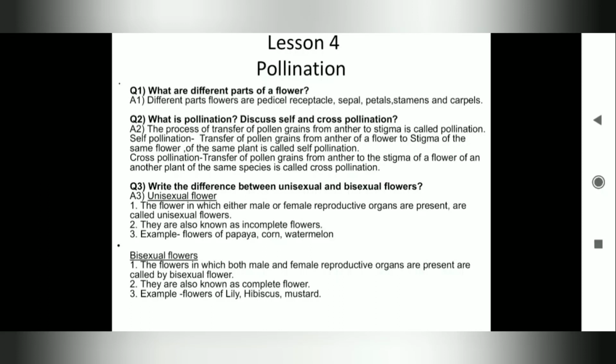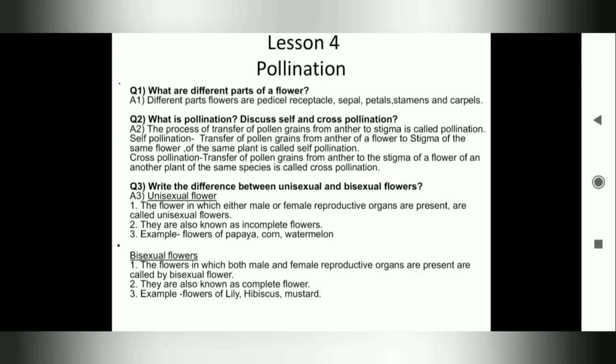Self-pollination. Transfer of pollen grains from anther of a flower to stigma of the same flower of the same plant is called self-pollination. Cross-pollination. Transfer of pollen grains from anther to stigma of a flower of another plant of the same species is called cross-pollination.